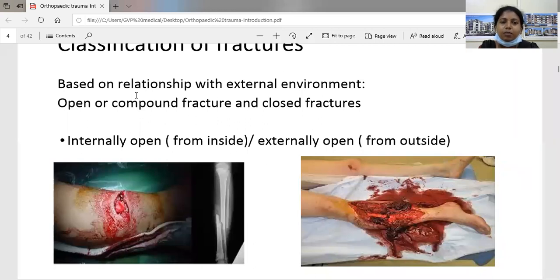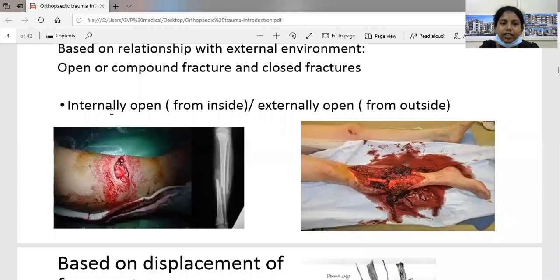First one is based on relationship with the external environment. It can be either a closed fracture or an open fracture. So what do you mean by closed fracture? Closed fracture means the fracture is not communicating with the external environment. That is, the skin and the overlying soft tissue are intact. So it is called a closed fracture. What do you mean by open fracture? In open fracture, the fracture is communicating with the external environment. That is, the skin and the overlying soft tissue are not intact.